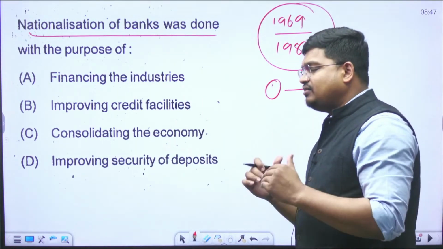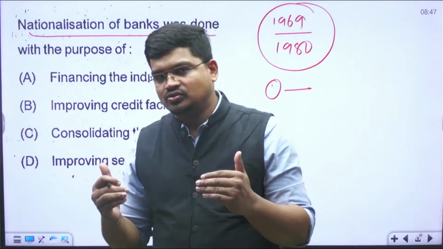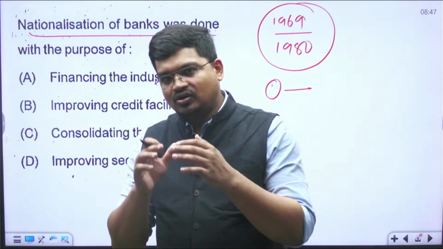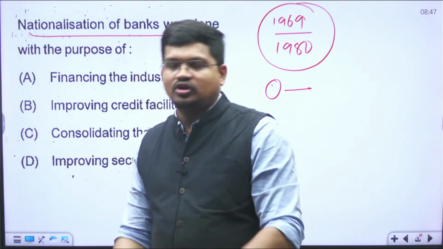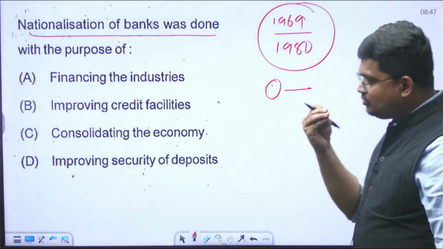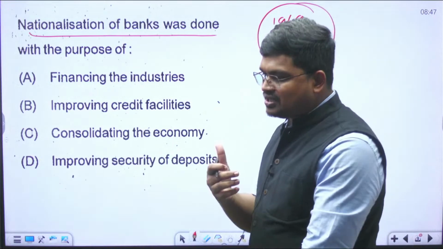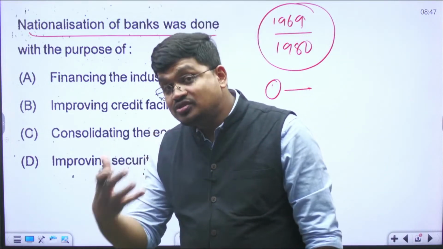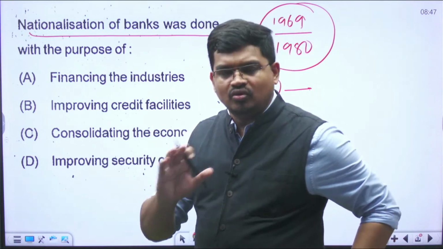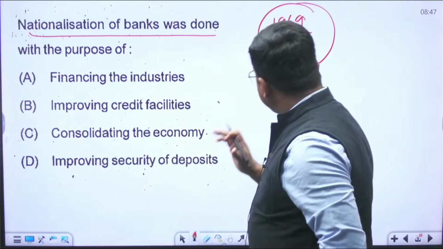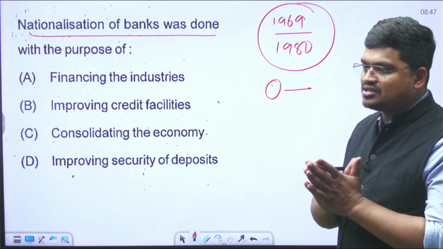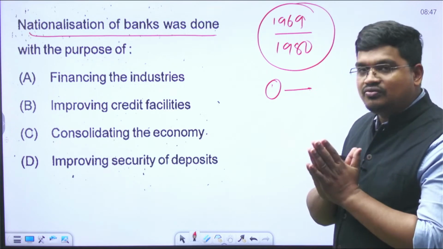Private sectors were not ready to engage in economic activities, because private sectors are always guided by the profit motive, but the public sector is guided by the welfare motive. The private sector was not in a position to get involved in economic activities, so we were more relying on the public sector. This is one aspect. Second aspect, specifically, what was the objective of bank nationalization? Why did we want to do that?